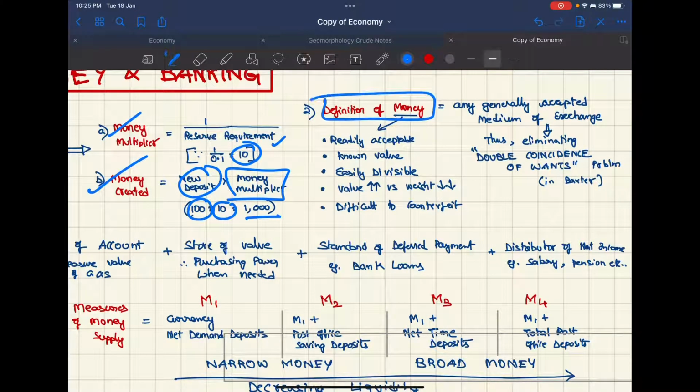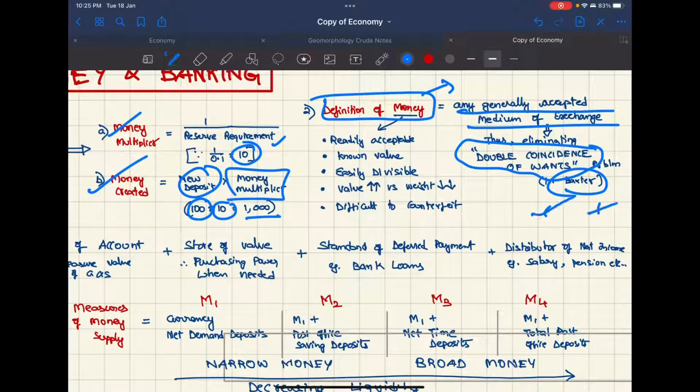Now coming to the definition of money, this is only from the Prelims point of view. It is any generally accepted medium of exchange, thus eliminating the double coincidence of wants in the barter, that is giving wheat for sugarcane, where both should have the same needs. Money should be readily acceptable, it has known value, it should be easily divisible, it has a very high value compared to its weight, and it should be difficult to counterfeit.